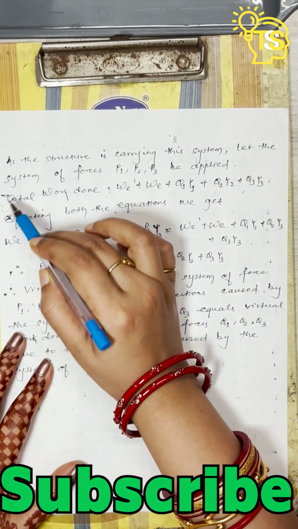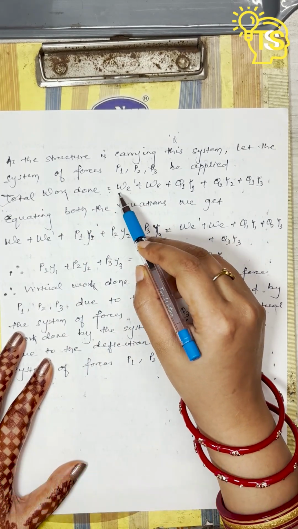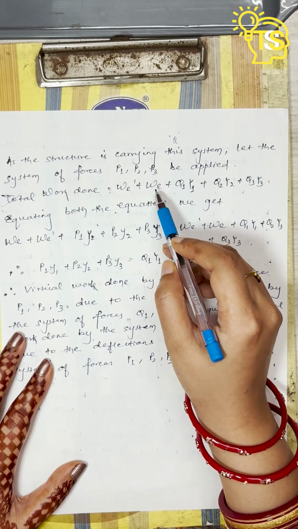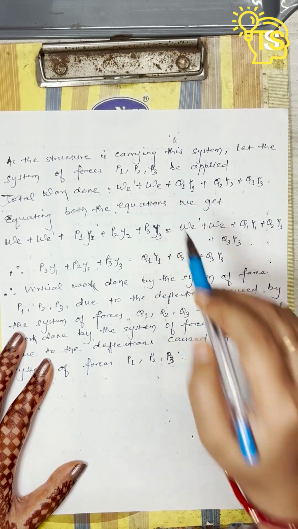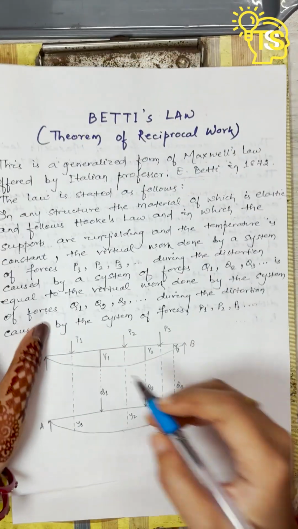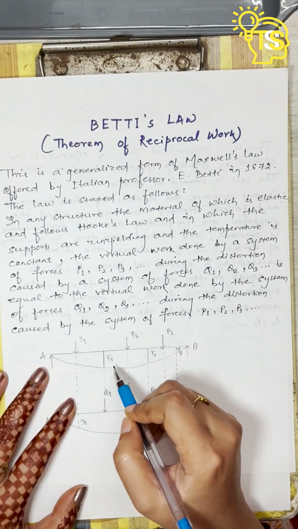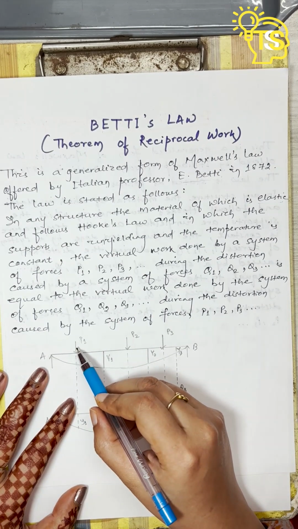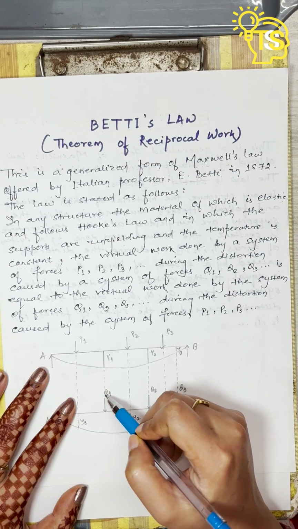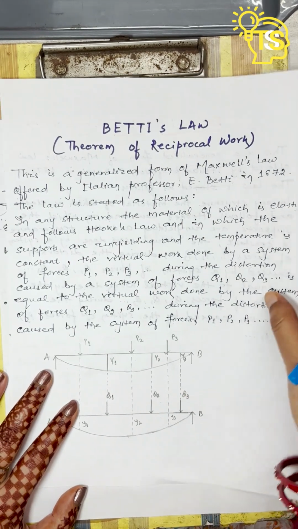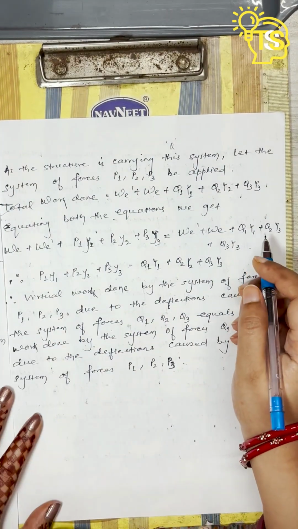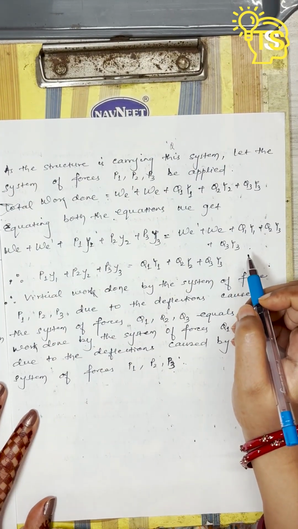Now the total work done will be WE dash, which is the work done due to the Q system of forces, plus WE, which is the work done for the P system of forces, plus Q1 into capital Y1. Here the capital Y1 is the deflection produced by force P1 but it acts on the line of action of Q1. That is why the virtual work done will be Q1 into capital Y1. This I have also already explained in Maxwell's reciprocal theorem.